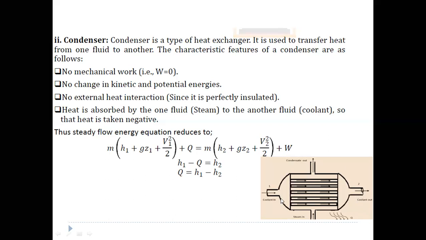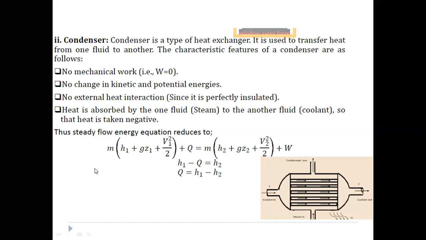But here, heat is taken by the coolant. Heat is absorbed by one fluid from the other fluid, so the heat transfer is taken as negative.